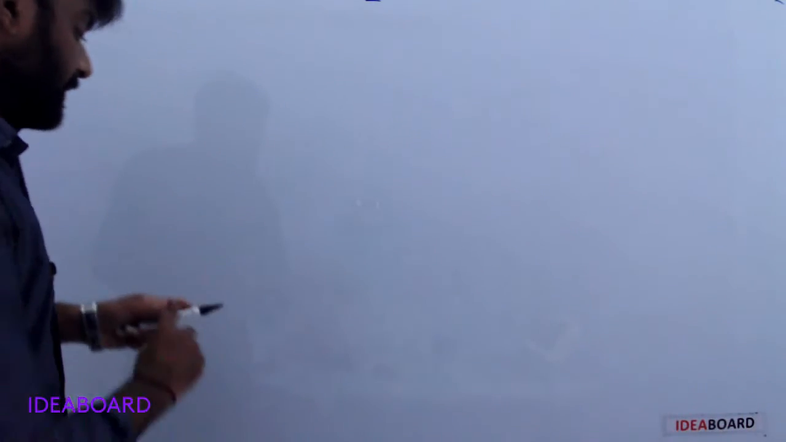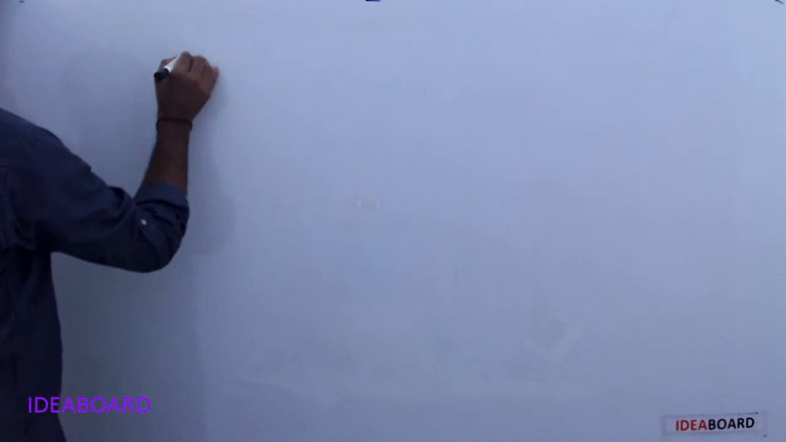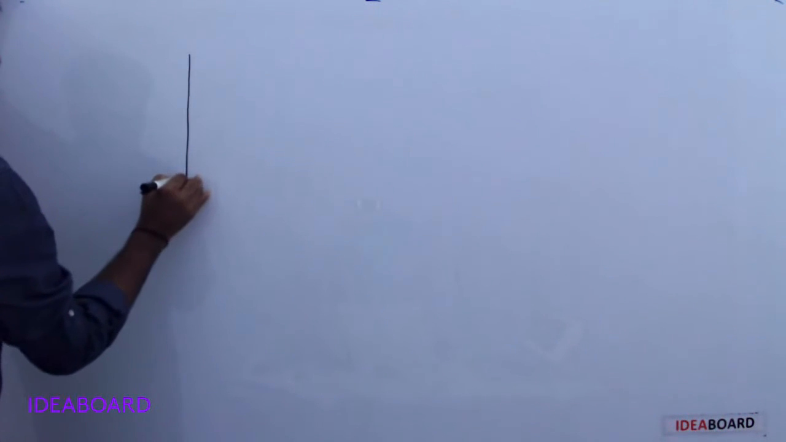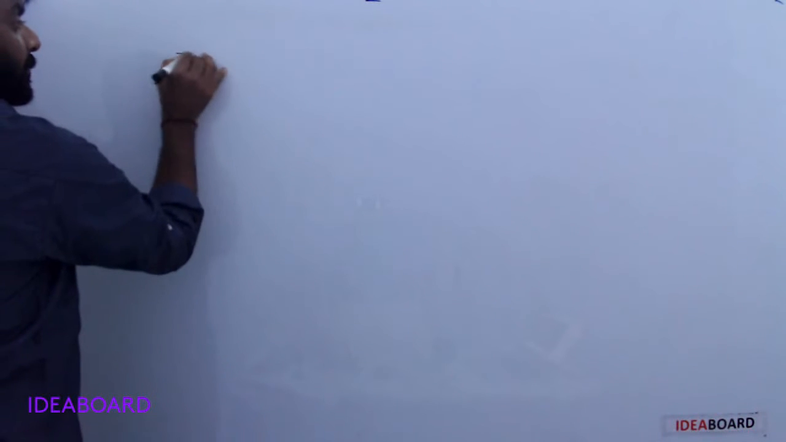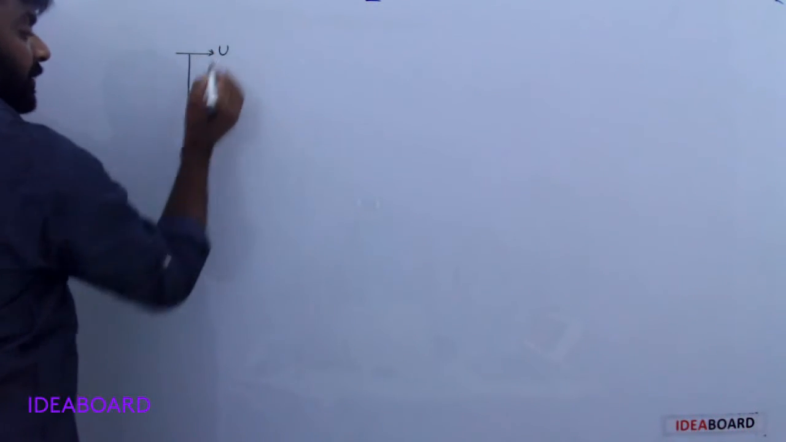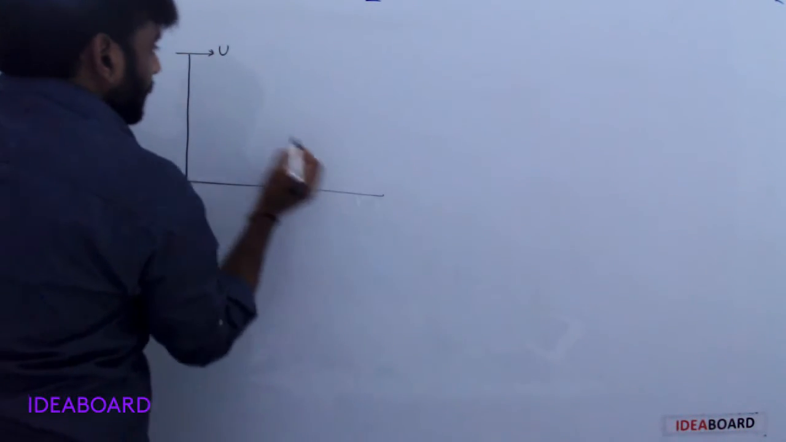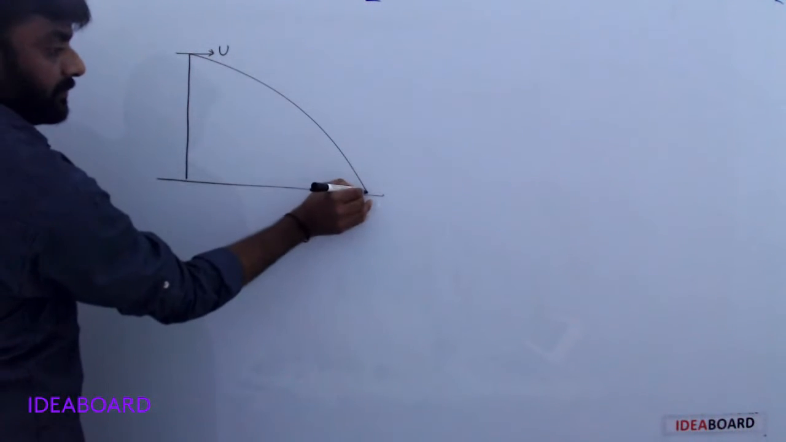Next, one application in this one. A body is projected horizontally with initial velocity u. It strikes the ground.